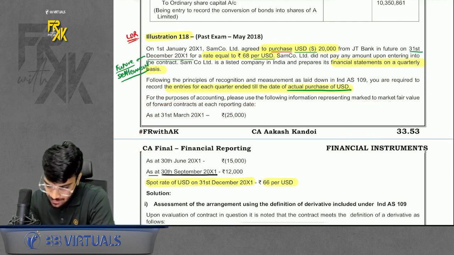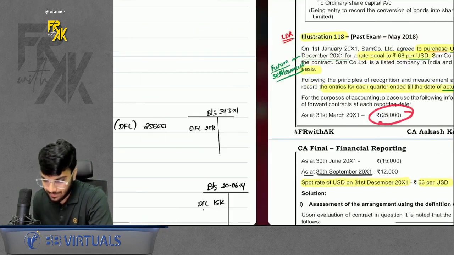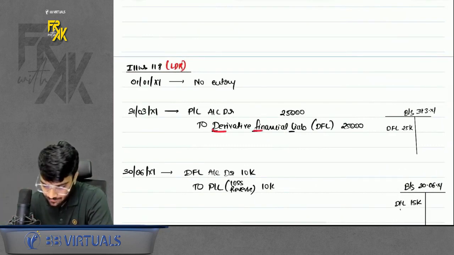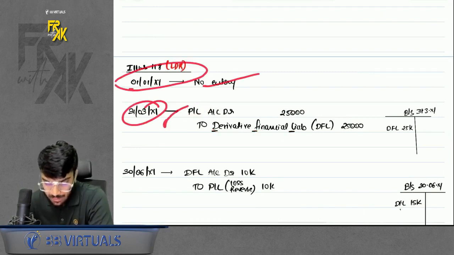But the position is given as on first quarter. We are in a loss of 25,000. So whenever there is a loss, the position is unfavorable for you. So book a derivative financial liability, right? And transfer the loss to profit and loss because we are measuring at FVTPL. On day 1, there will be no entry. On first quarter, we measured the loss.